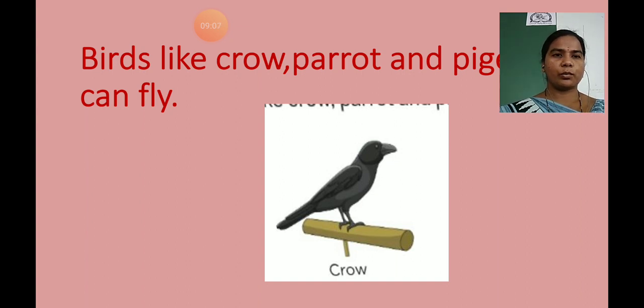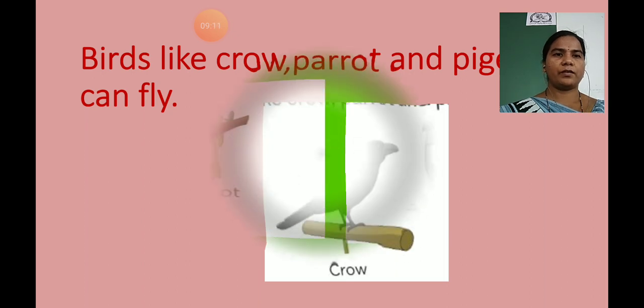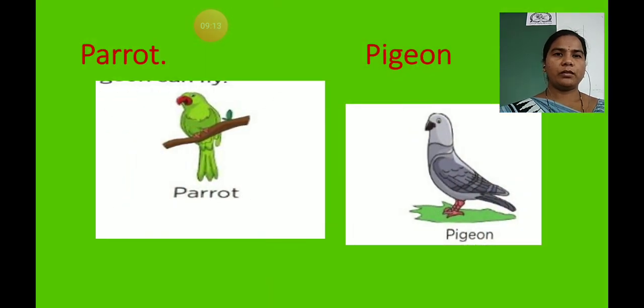This is a crow. This bird can fly. Then parrot. Have you seen a parrot? So this one is a parrot. It also can fly. Pigeon. Have you seen a pigeon? A pigeon also can fly. And you can add some more examples like sparrow. Have you seen a sparrow? It also can fly. So children, these were the examples of the birds that can fly.